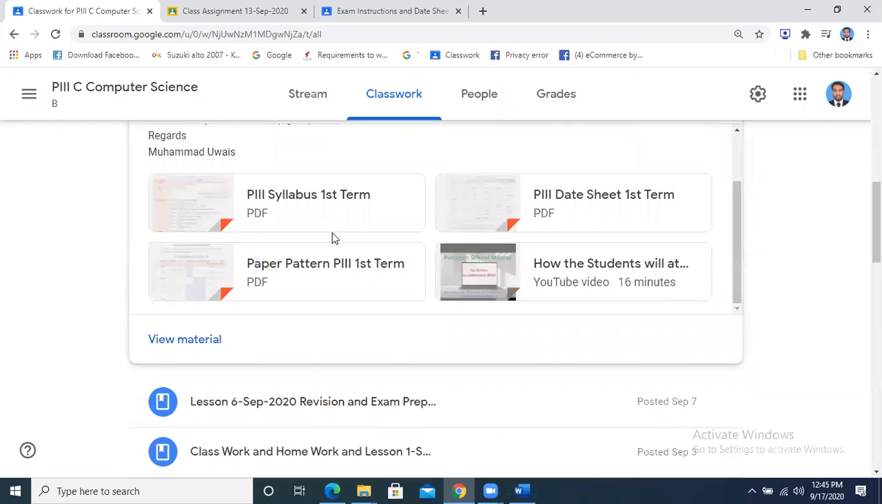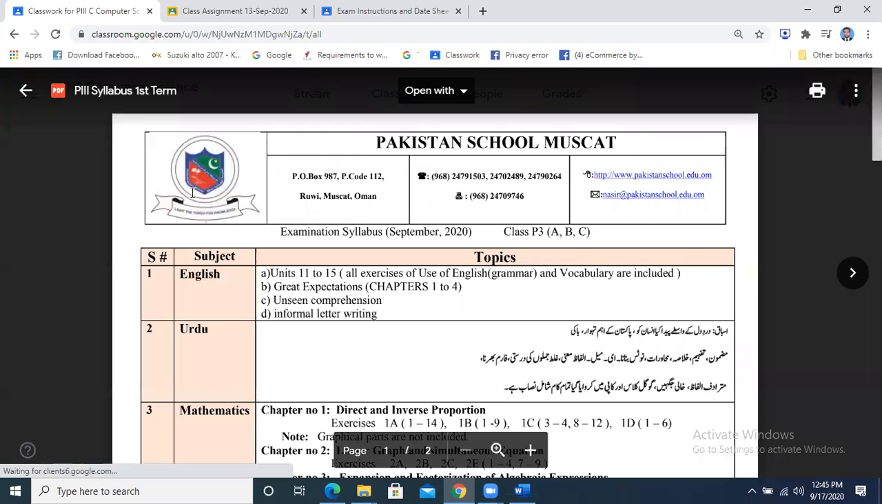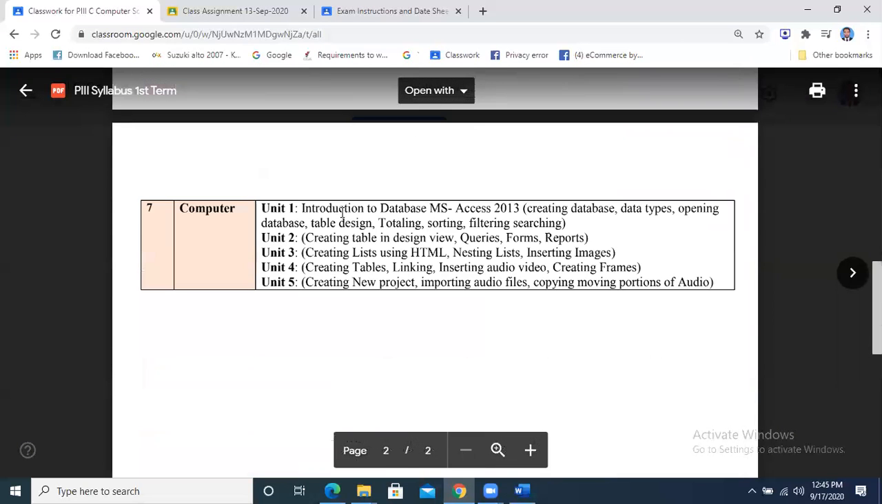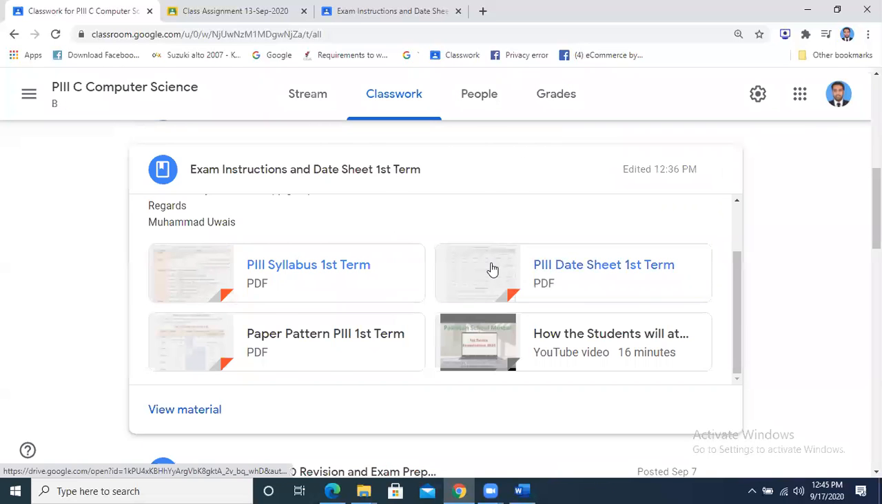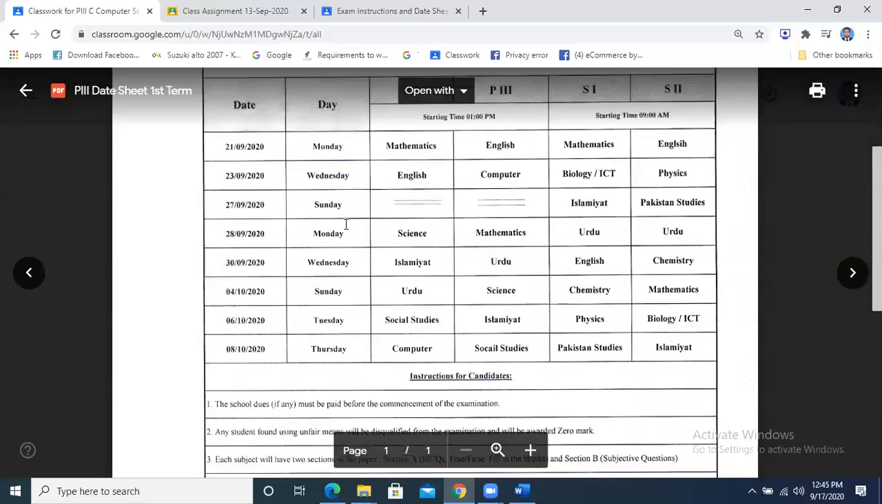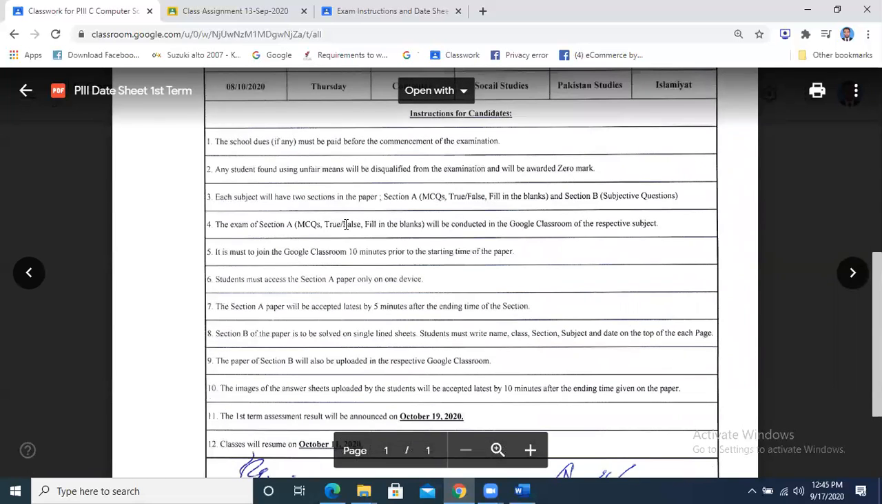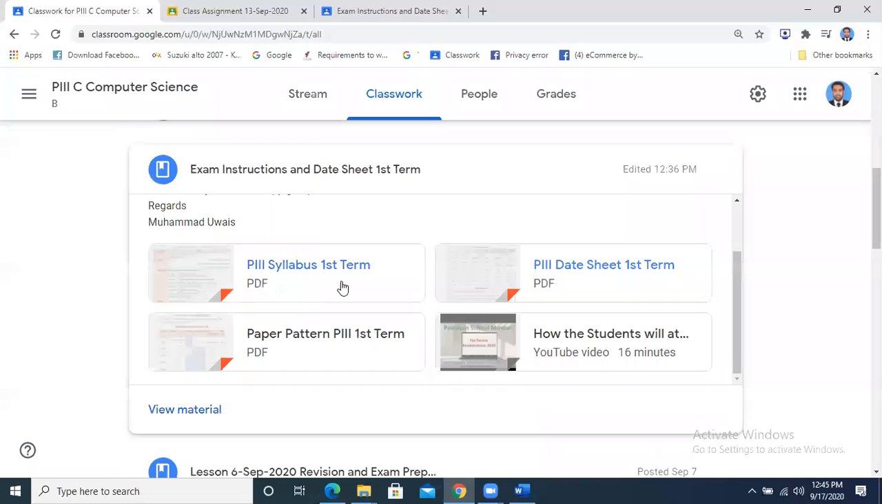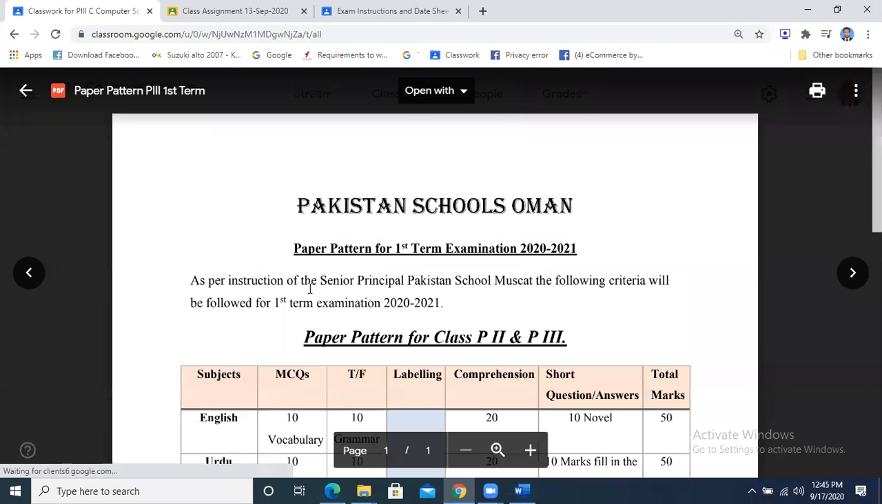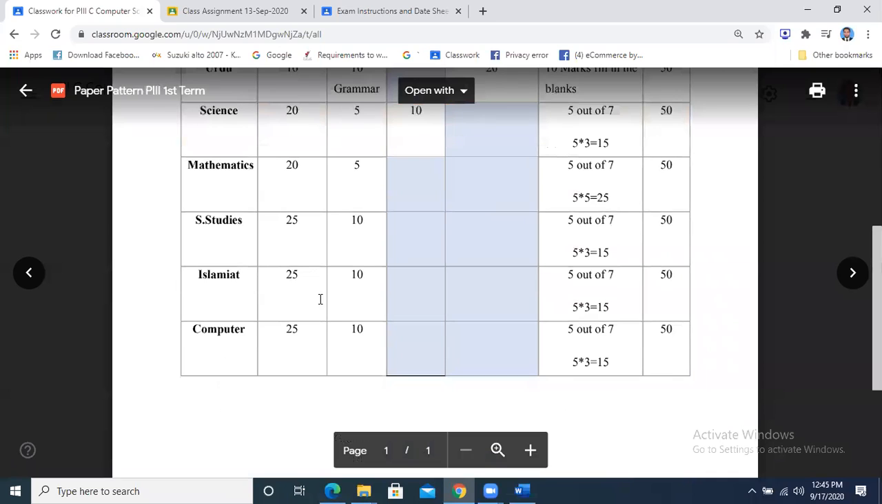The exam instructions contain, number one, the syllabus which is covered for the first term exam. Number two is the date sheet, which is already shared with you. The instructions are also already shared with you. And then if you go to the paper pattern, what will be the paper pattern of the first term exam?